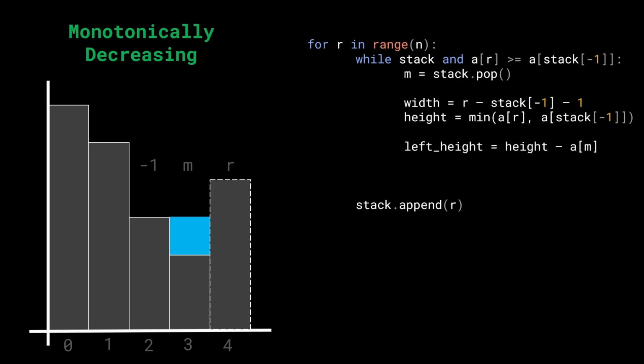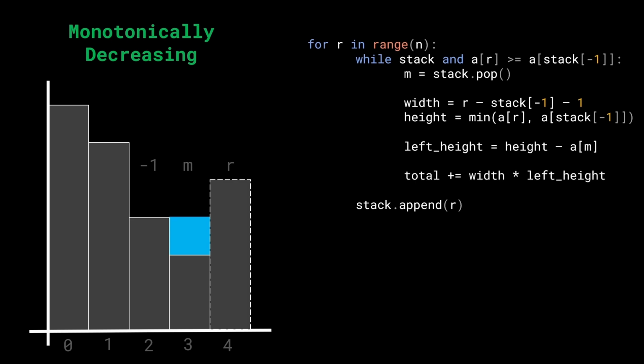In fact, what we're going to say is we have some leftover height after we remove the A of m from the current height of the minimum of left and right. And we say minimum of left and right minus the A of m. So this is the leftover height we have with us, and we already figured out the width. So now what do we do next? Okay, this is the fun part. What we do is we can figure out the area of the water now, because the area of the water is nothing but the width times the leftover height.